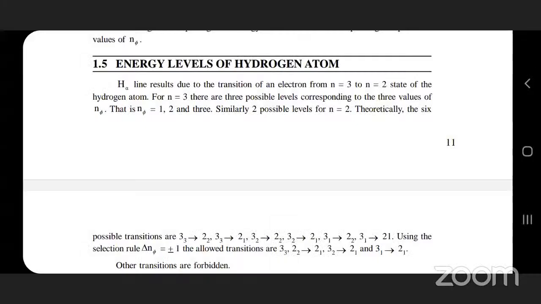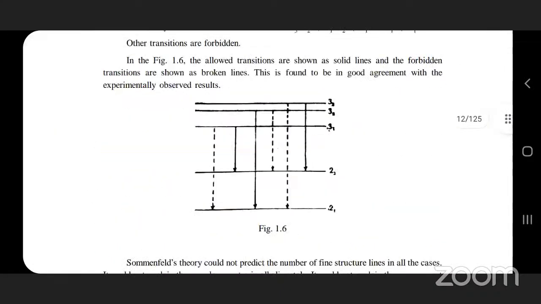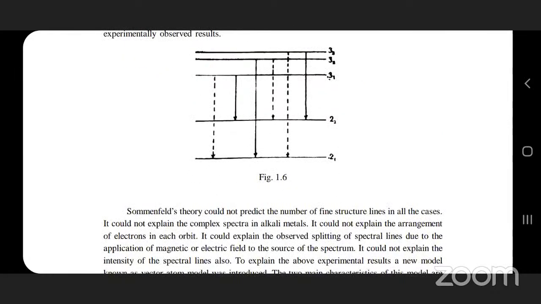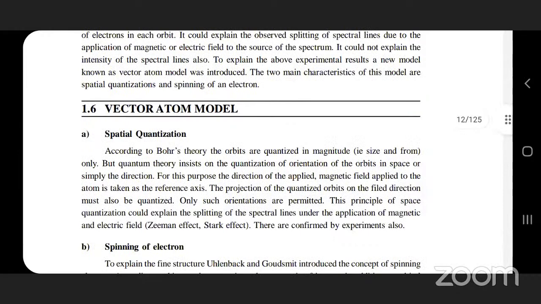n equals to 1, 2, and 3. Similarly, second possible is n equals to 2. So like that the transition is going to take place here from the second level to the third level. How the transition is going to take place here.